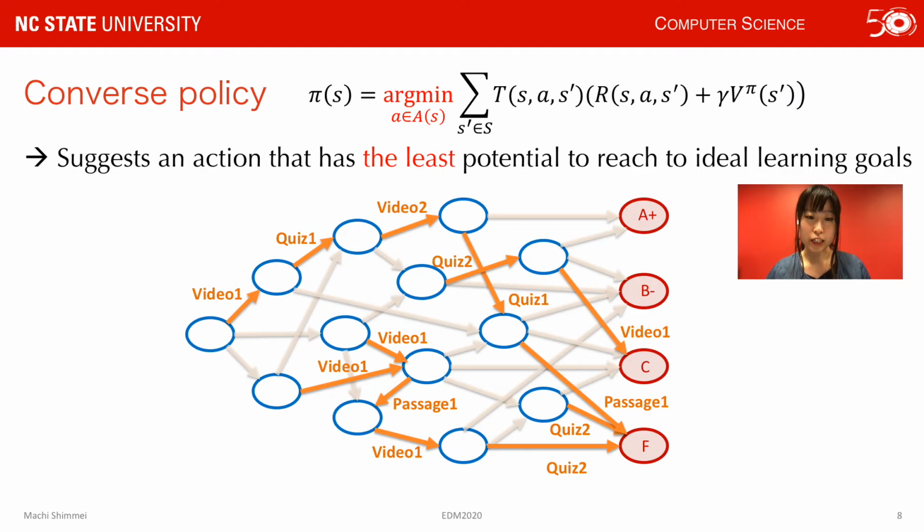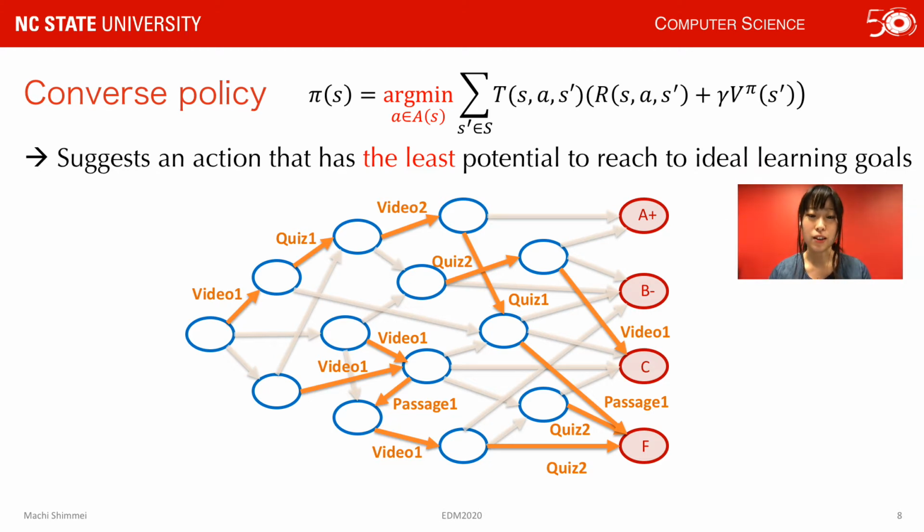Given a learning trajectory graph, RAFINE computes the converse policy. Converse policy suggests an action that has the least potential to reach the ideal learning goals. In the graph, the orange arrows show the converse policy action at each state. As it's shown, the converse policy shows the path the students do not want to follow.